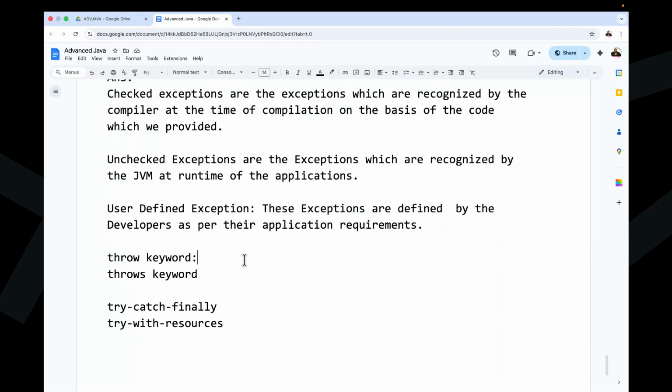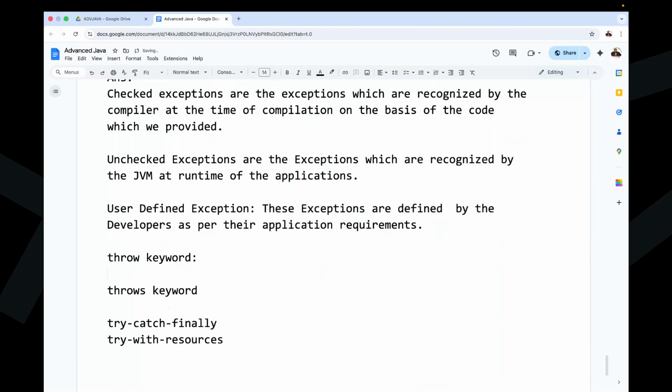Now we need to understand some keywords: try, catch, finally, and try with resources. All these points I am telling you here. Observe carefully. The first one is the throw keyword.